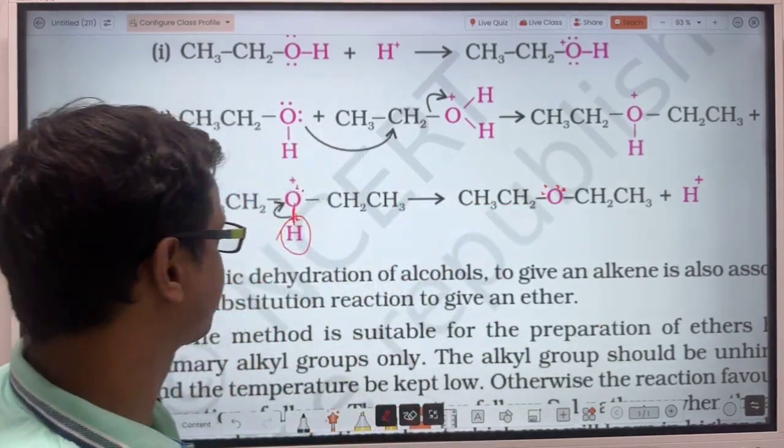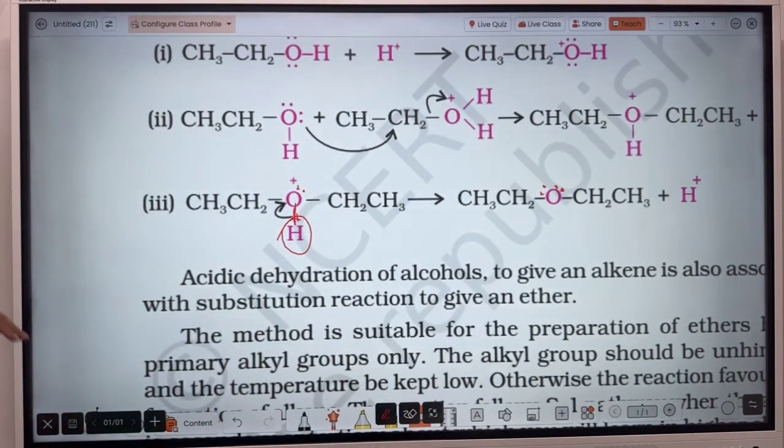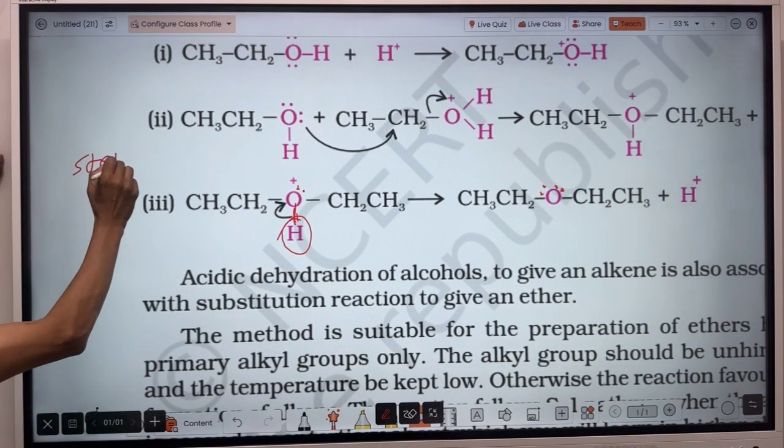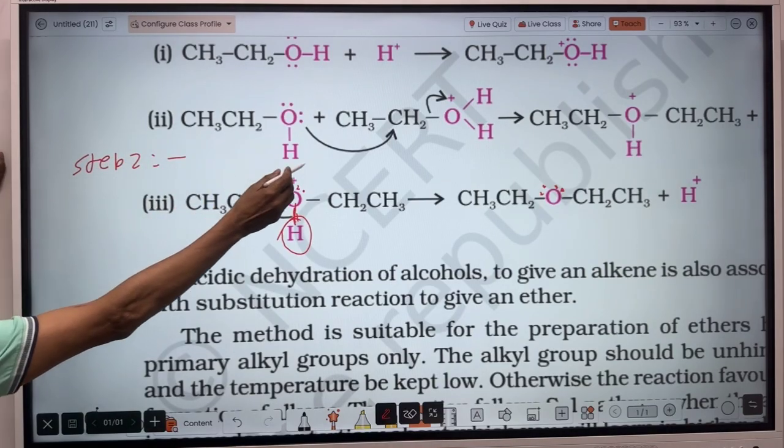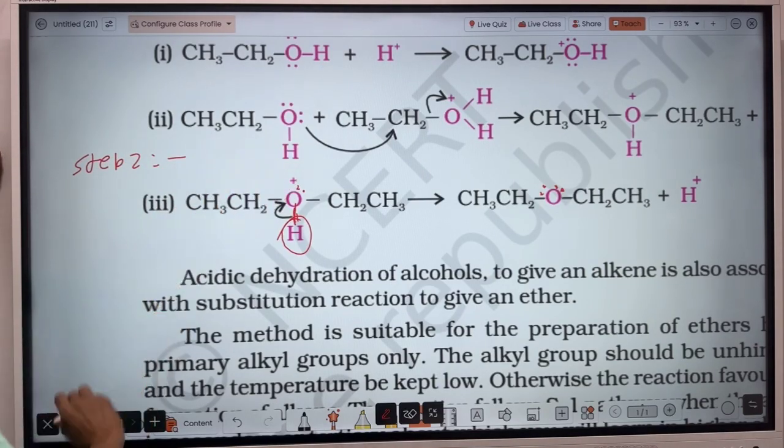Okay, about step 3, I have not written. It is very simple here. Step 2 is the nucleophilic attack of the alcohol molecule on the protonated alcohol. So that will be step 2.